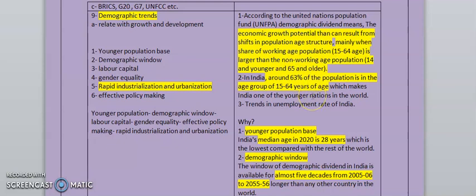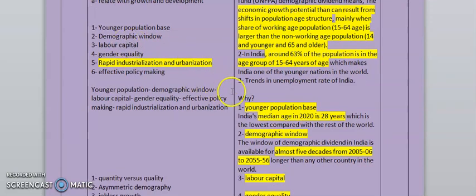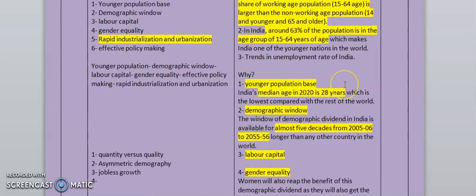Now we will do a SWOT analysis type of breakdown. The first thing is why demographic dividend is important. Demography is important because we will get a younger population base.